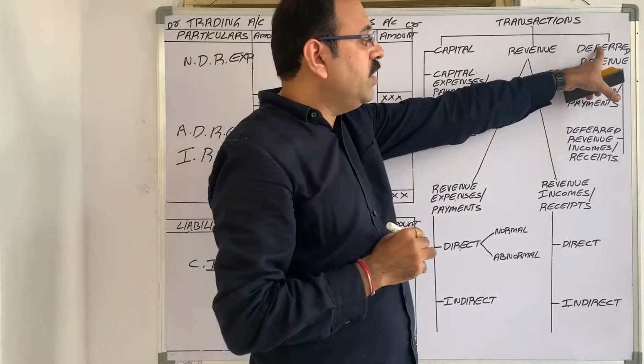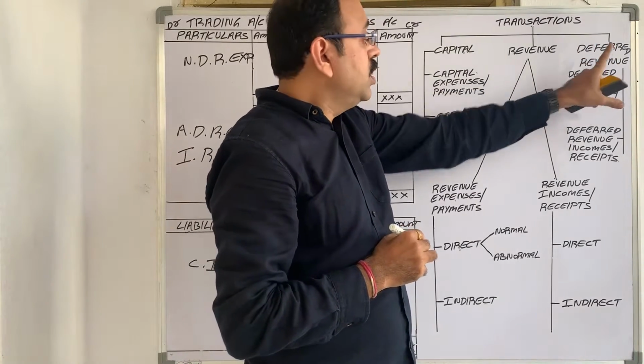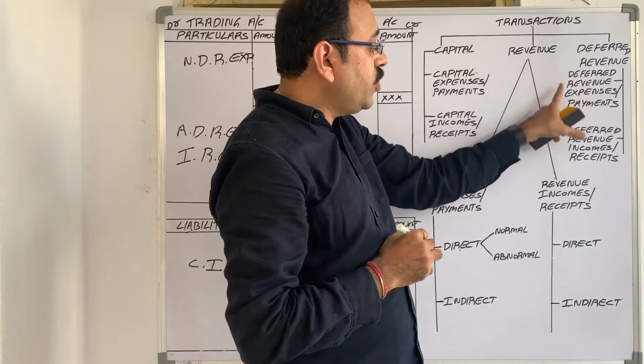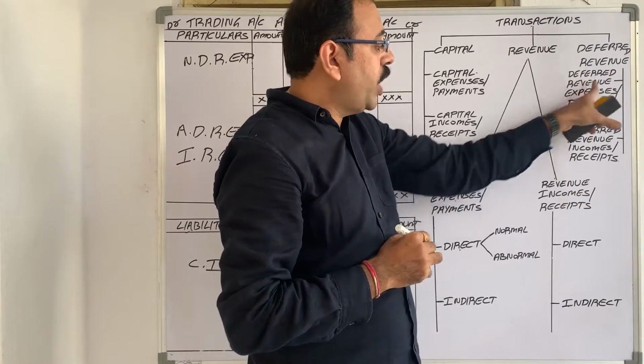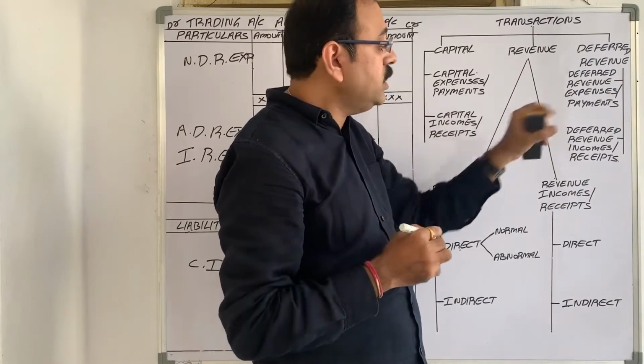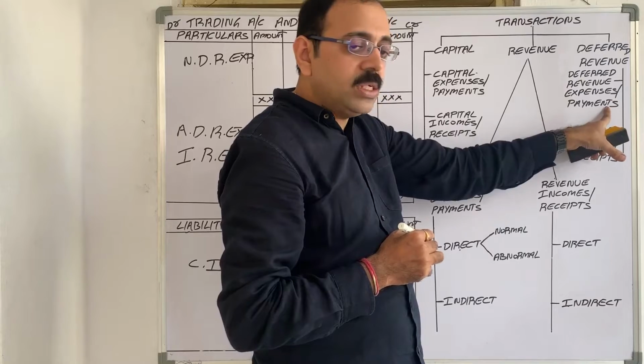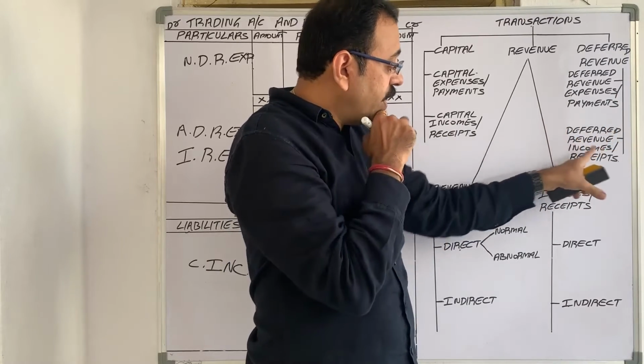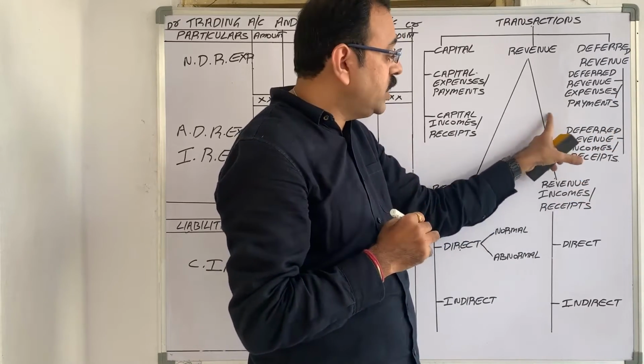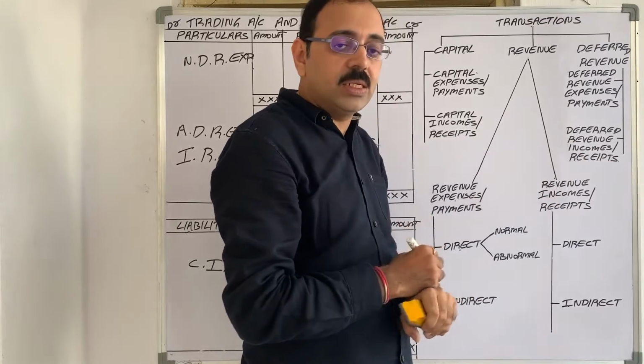Then come to deferred revenue items. Deferred revenue items are of two types: deferred revenue expenses, also known as deferred revenue payments, and deferred revenue incomes, also known as deferred revenue receipts.